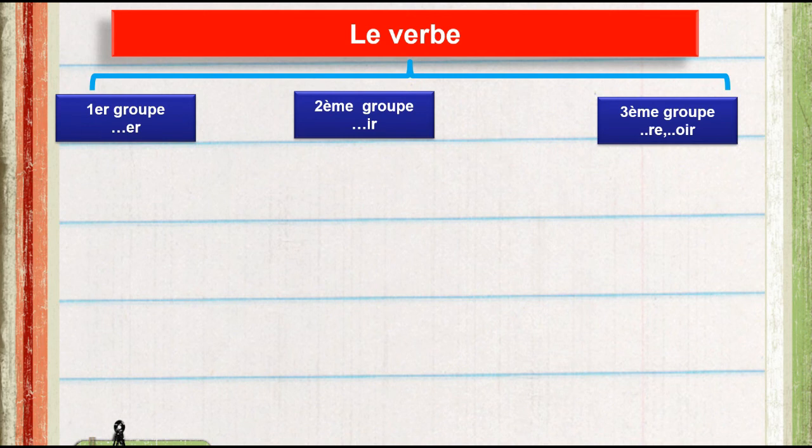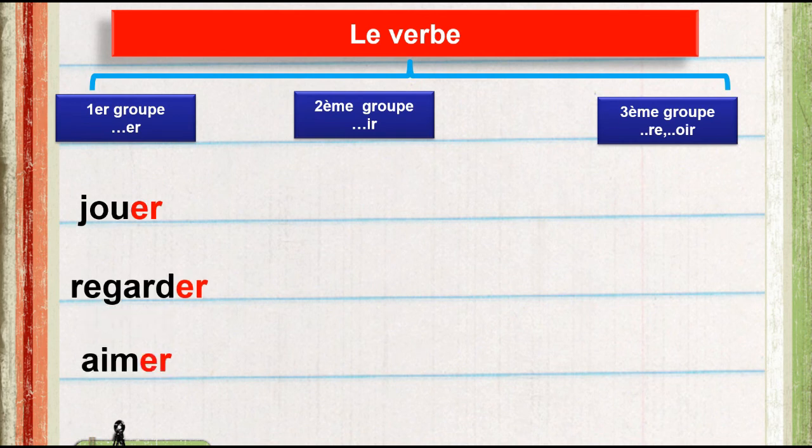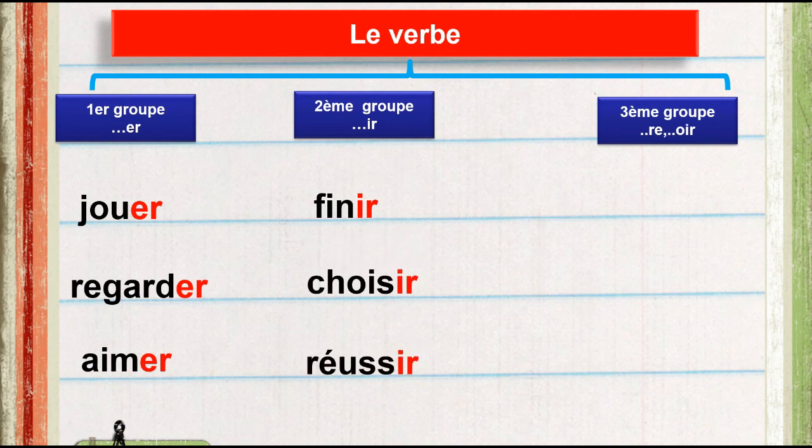So we have many endings. For the first group, like verb jouer, like verb regarder, like verb aimer, look, the ending is the same. The second group is also the same, like verb finir, like verb choisir, like verb réussir, the same endings.